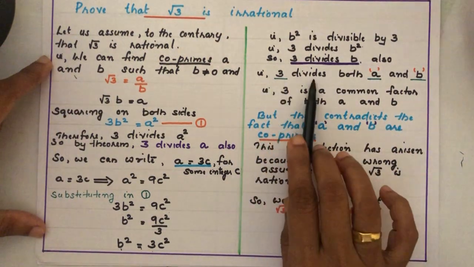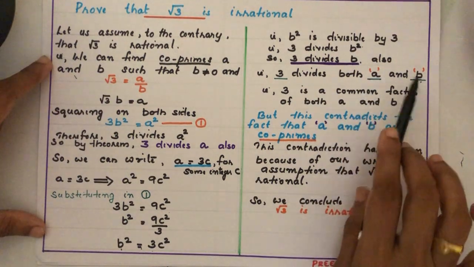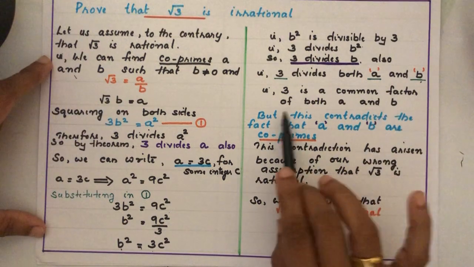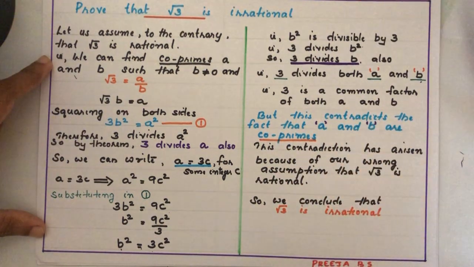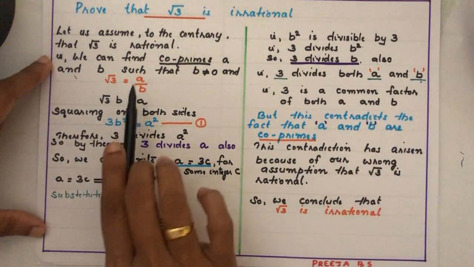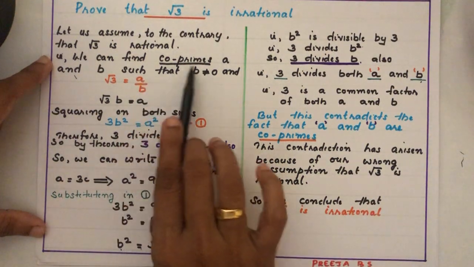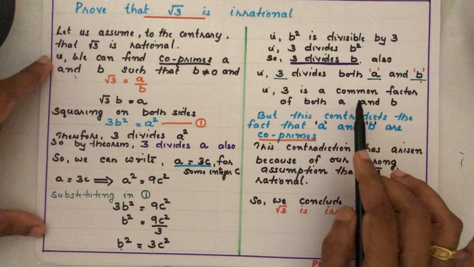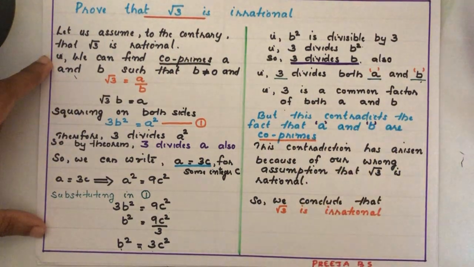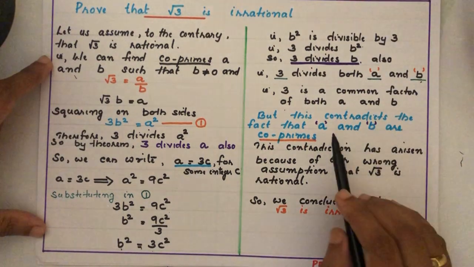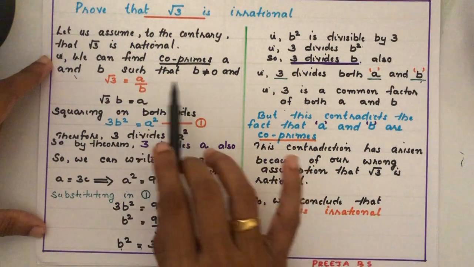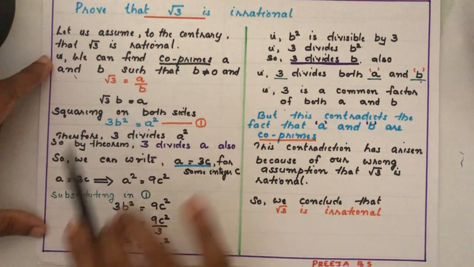That is, 3 divides both a as well as b. So 3 is a common factor of a and b. First we started with the assumption that a and b have no common factor. But here we are getting 3 as a common factor of a and b. This is a contradiction. Why did this contradiction come? Because we have assumed that root 3 is rational.